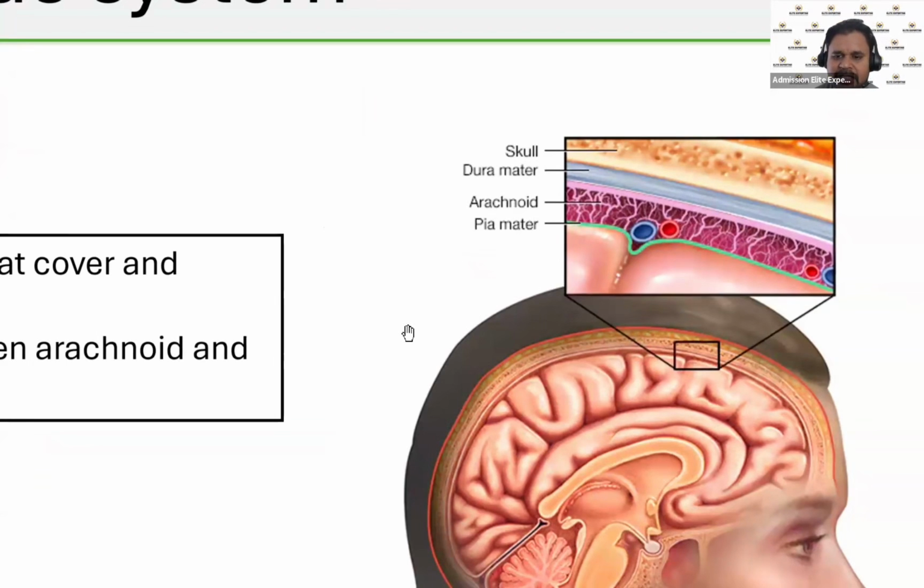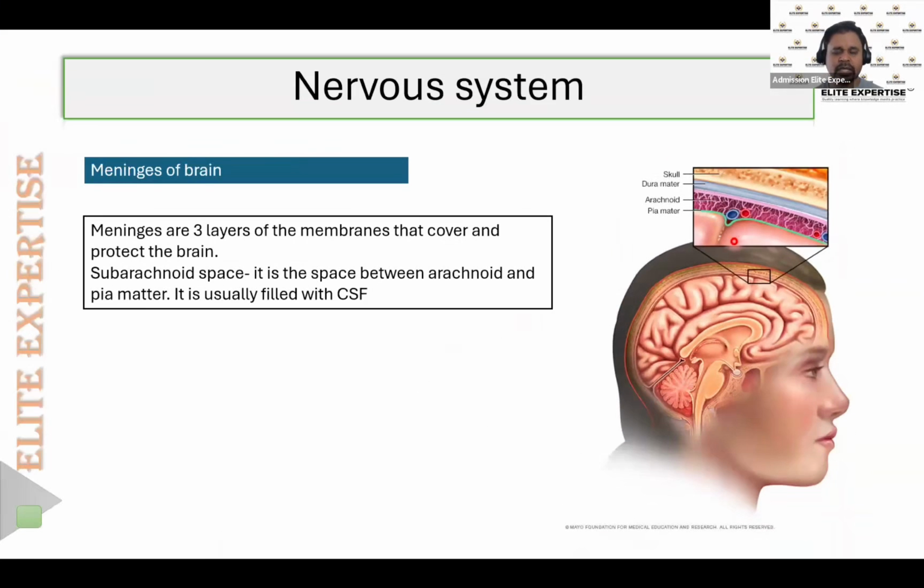The ventricles of the brain keep on secreting the CSF, the cerebrospinal fluid, and that cerebrospinal fluid is mainly present in the subarachnoidal space. Dura mater is the outermost layer, pia mater is the innermost layer, and between them there is the arachnoid membrane. The space between the arachnoid membrane and the pia mater is known as the subarachnoidal space, and this is where the cerebrospinal fluid will be present. So in this way, there are three layers of the brain.